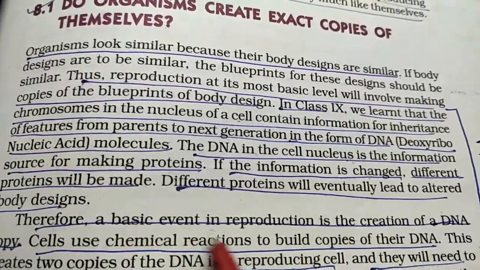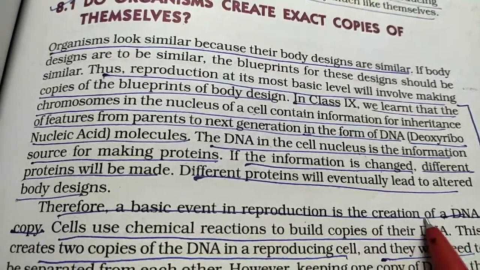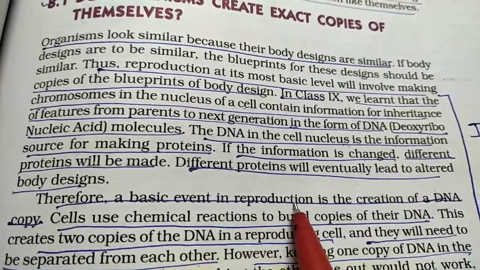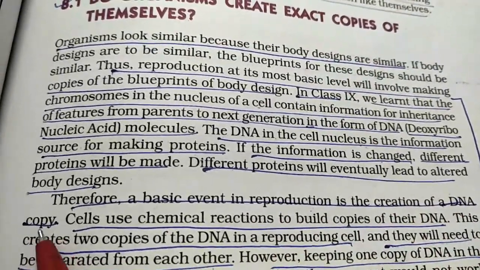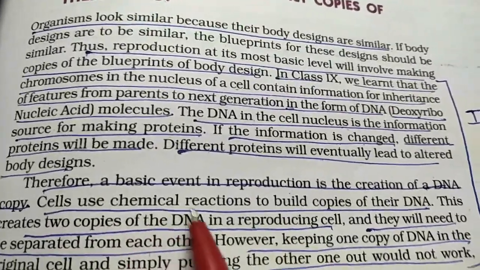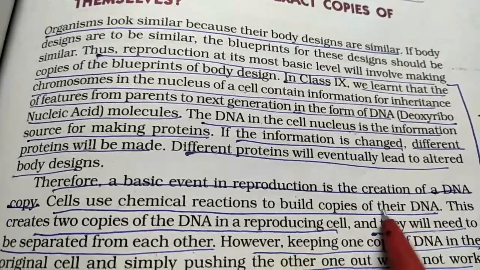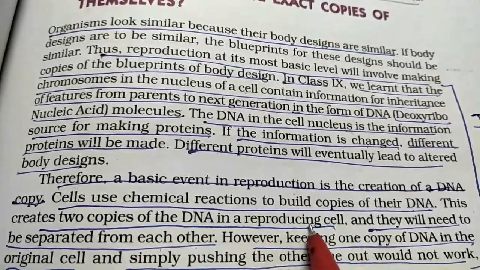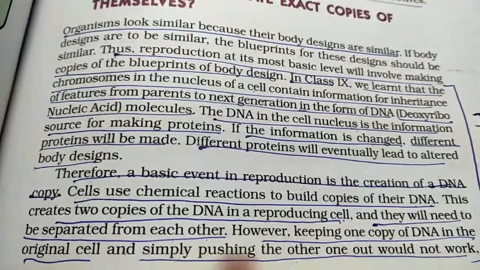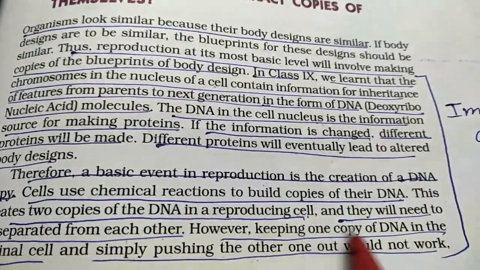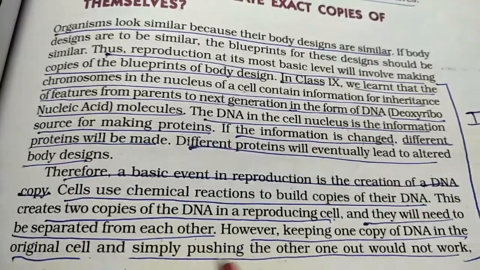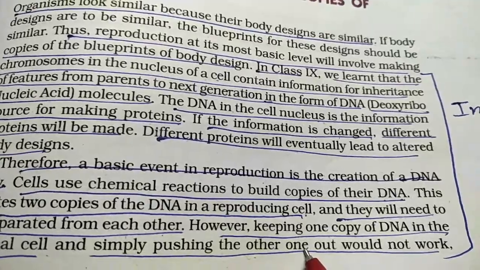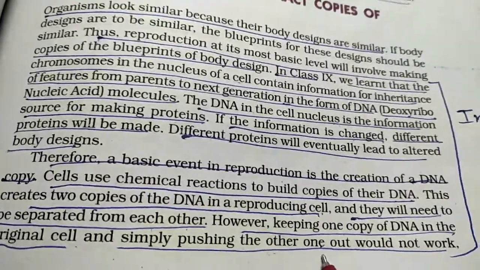Therefore, a basic event in reproduction is the creation of a DNA copy. So the first thing in reproduction is that you have to create a copy of DNA. Cells use chemical reactions to form copies of DNA. Thus two copies of DNA are produced in a reproducing cell, and each will be separated from the other, because one copy will be kept by the original cell and the other will be given out for the next body. So one copy is kept inside, the other is given out.